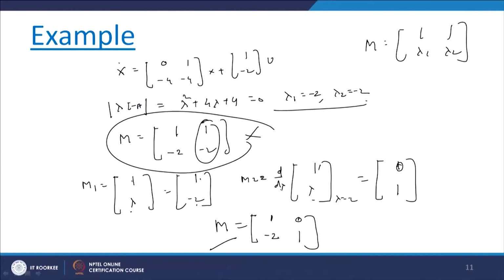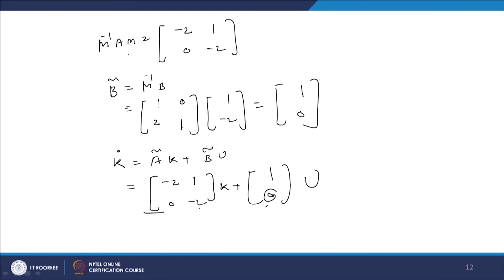Therefore, what we have done, we have taken differentiation of this one and then we have got 0 1, and in this way M we have determined, and then we have determined M inverse AM and B bar equals M inverse B, and finally we come across this result, but this particular element is 0. 0 corresponds to this Jordan block, therefore, the system is not controllable.